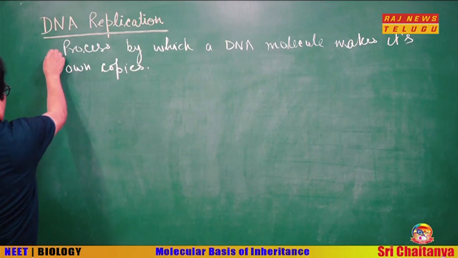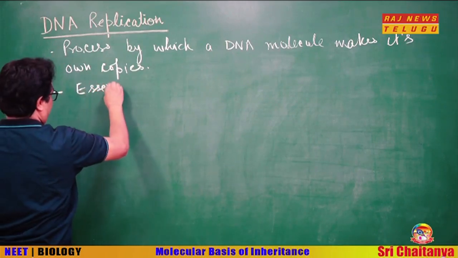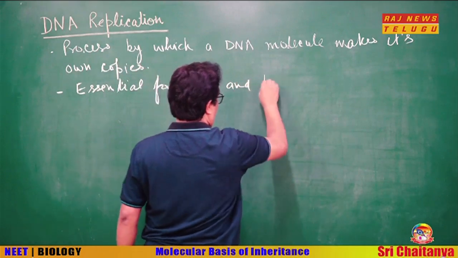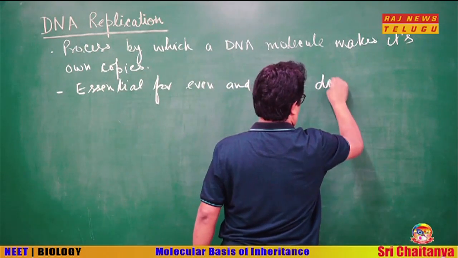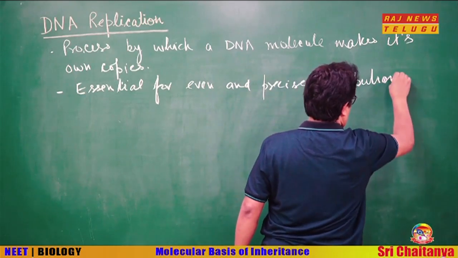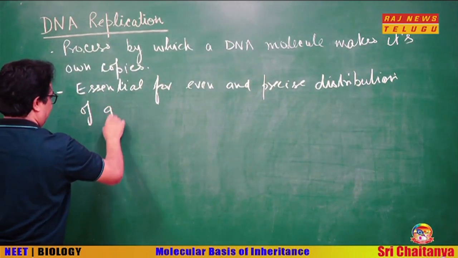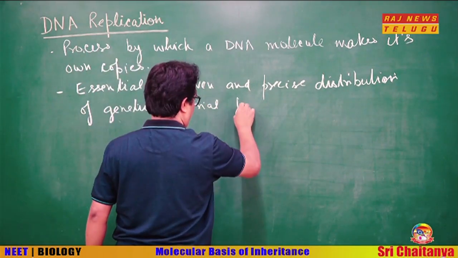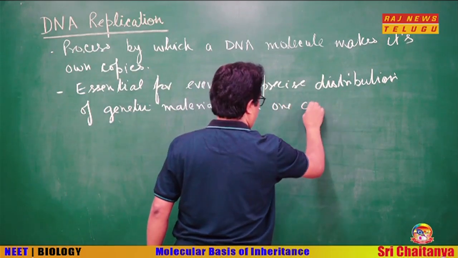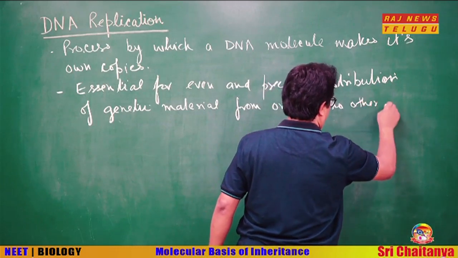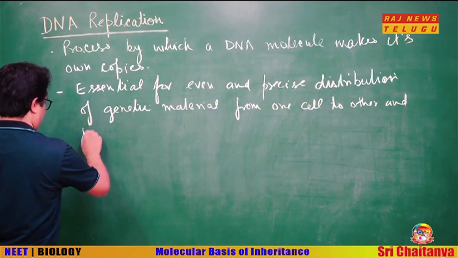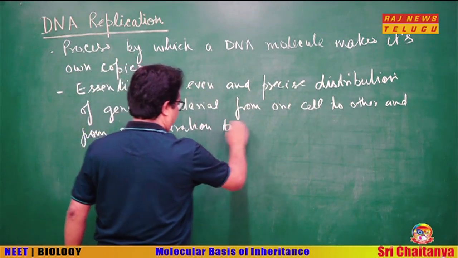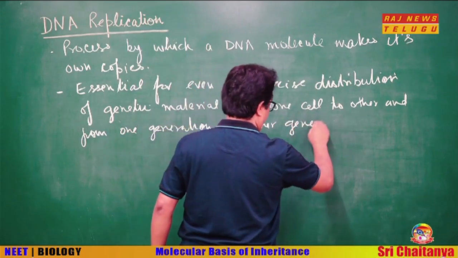Okay. Next point is, it is essential for even and precise distribution of genetic material from one cell to other and from one generation to other generation.